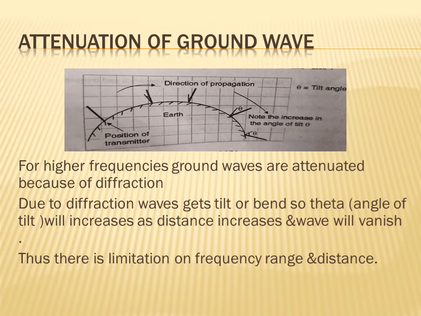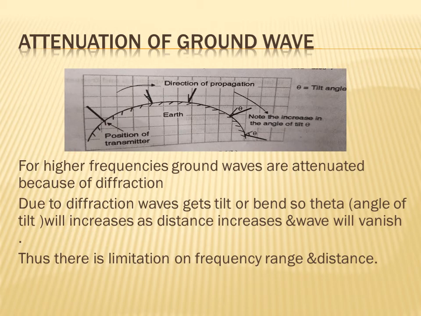How are the signals attenuated in ground wave propagation? There are two reasons. First, while the signal passes over the earth surface, the ground wave induces some current into it, so it loses some energy due to absorption.